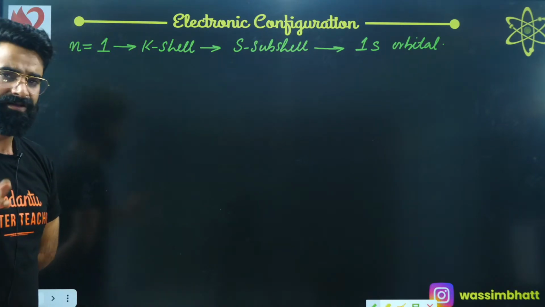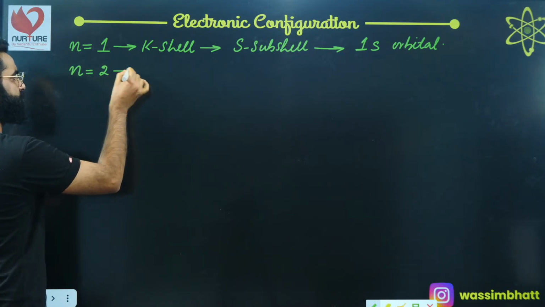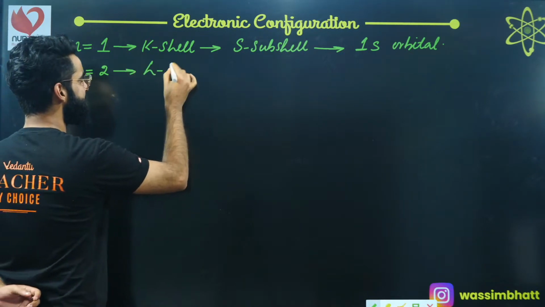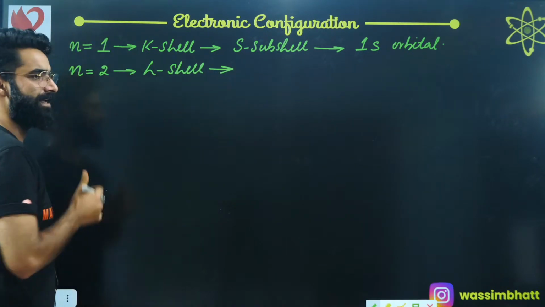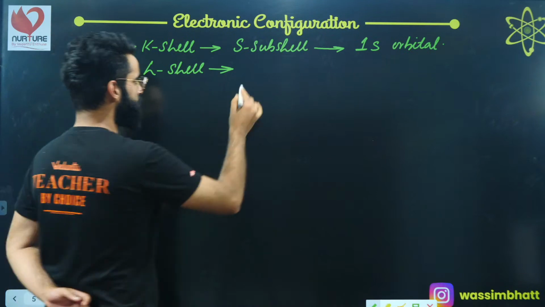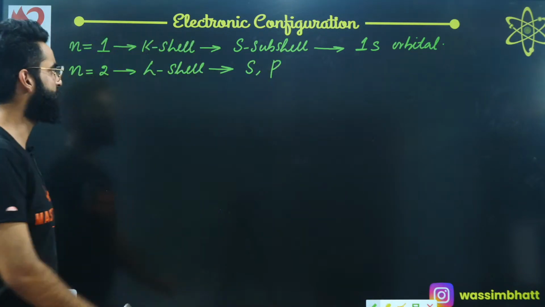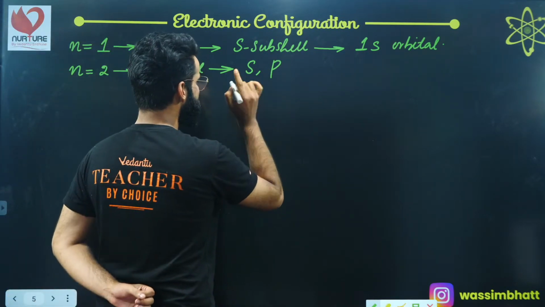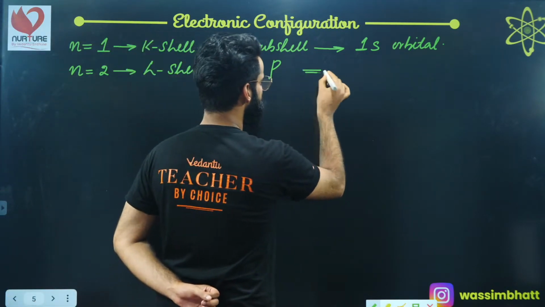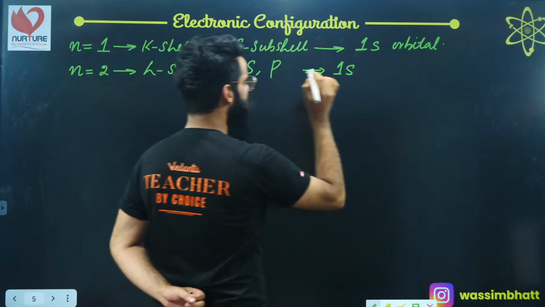Similarly, if I talk about n is equal to 2, that means I'm talking about the second shell, which we designate as the L shell. In the second shell, there are 2 subshells: one is the s subshell and one is the p subshell. In the s subshell, there is only one orbital, that is 2s. And in the p subshell of the second shell, there are 3 orbitals.